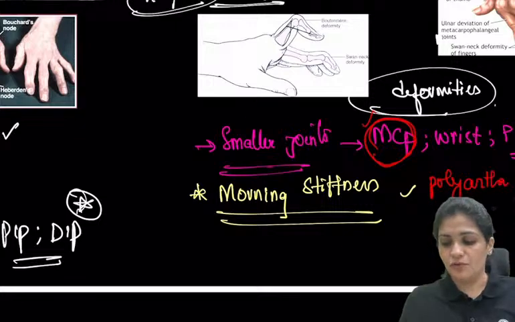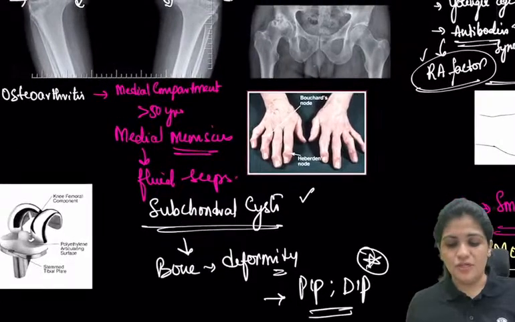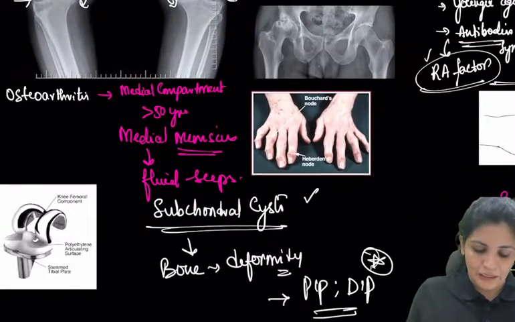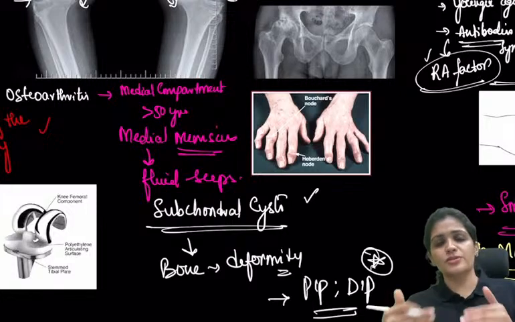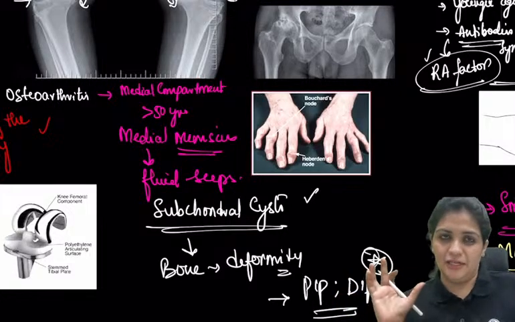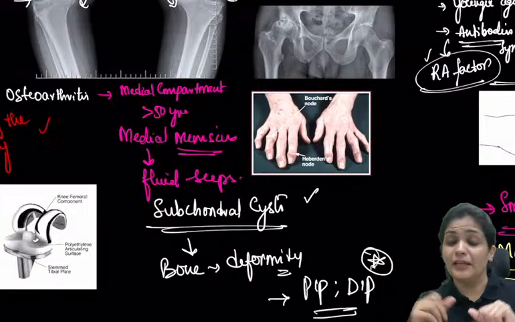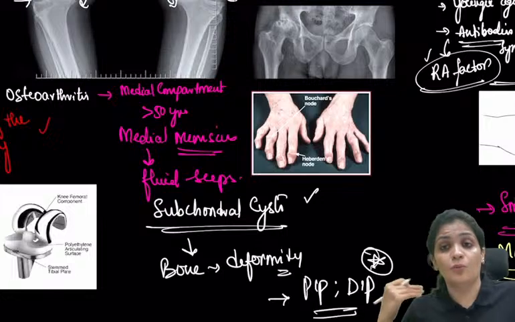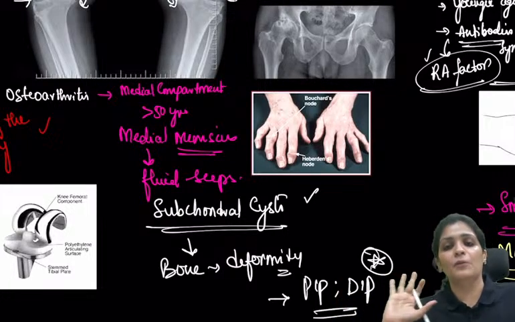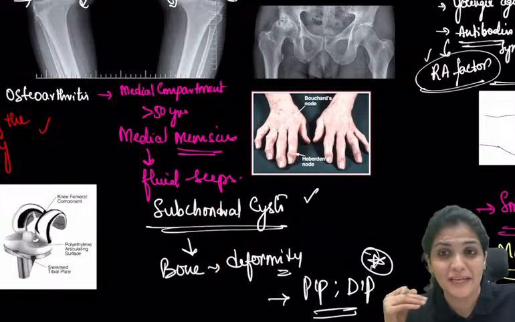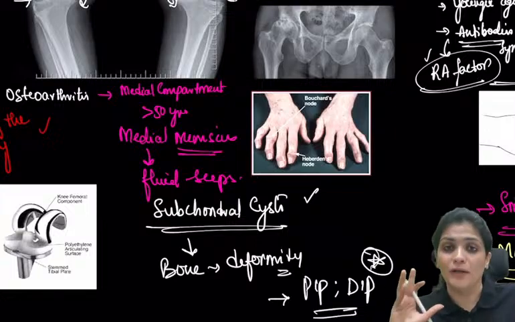Polyarthralgia is seen in your rheumatoid, whereas in case of osteoarthritis, usually they complain of pain at the end of the day. Why? Because this is wear and tear. You keep on using it, it will keep on damaging it. So in the morning you are happy because you are not using it all night. You feel very happy in the morning, like, oh God, the pain has gone. Over a period of time you start using the joints, and by evening they come with joint pain. So this is history taking, which is very, very important: ask the patients when the pain is actually bothering them, right?